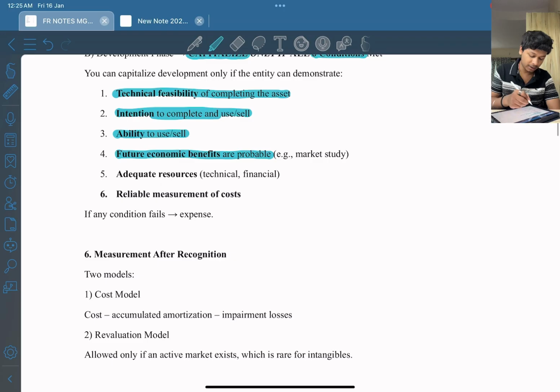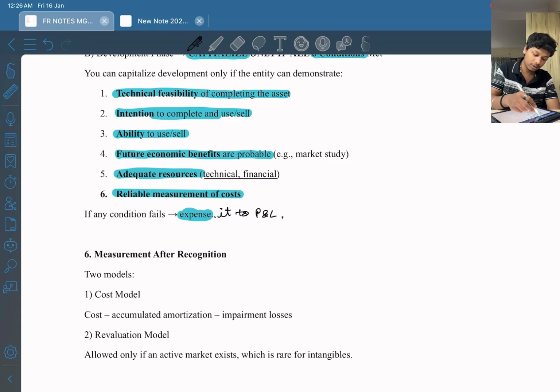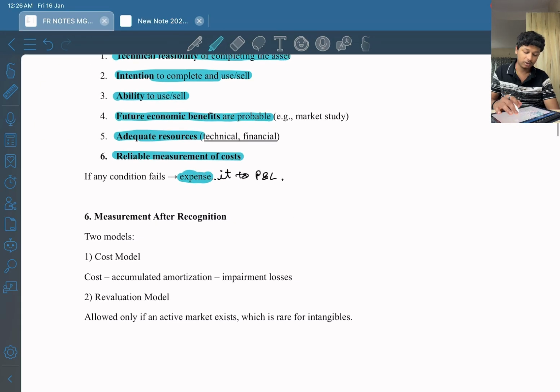Future economic benefits are probable. We are studying this from the past 2 chapters. Reliable measurement of cost. This also we are studying. Now adequate resources. What are adequate resources? The entity should have adequate resources to complete the project, to make an intangible asset. Adequate resources can be technical, financial, or human resource. So you have to remember that all of these conditions should be met, then only it will be capitalized. If any of the conditions fails, you will expense it to profit and loss.